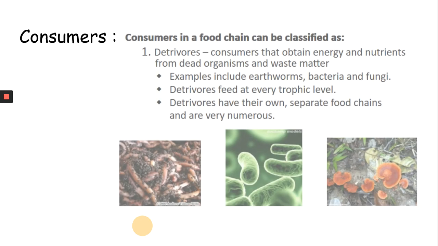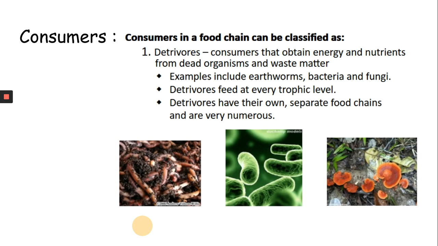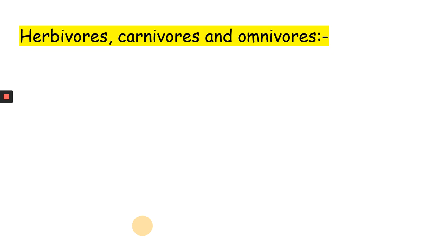So what are consumers? The first consumer in our energy flow diagram is the decomposer. You know what the decomposers do. They convert all the dead and decaying matter into nutrients and return them back to the soil. You can pause and read all the points. Okay, now we'll move on to other consumers.